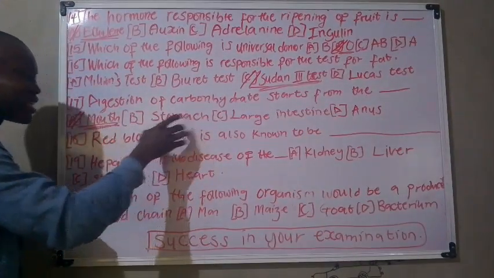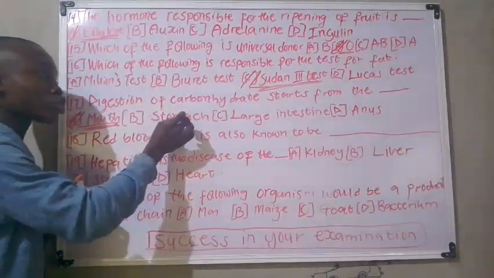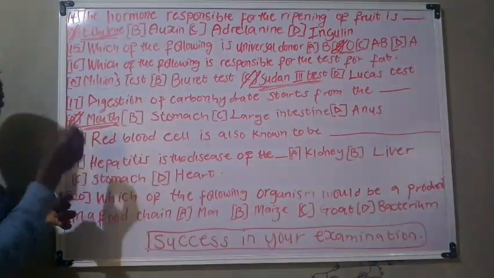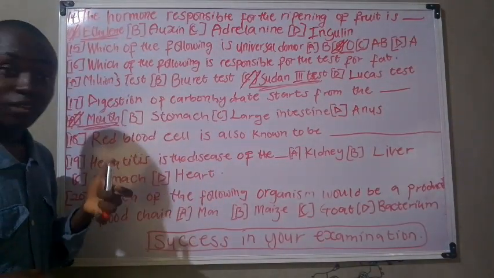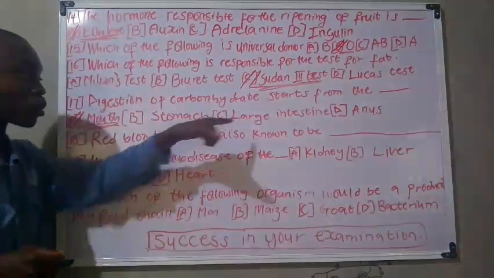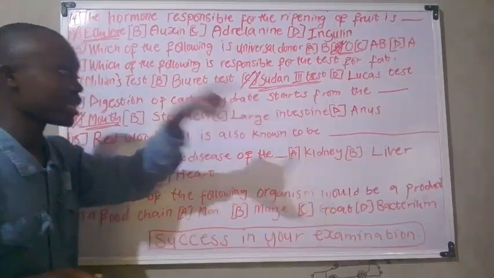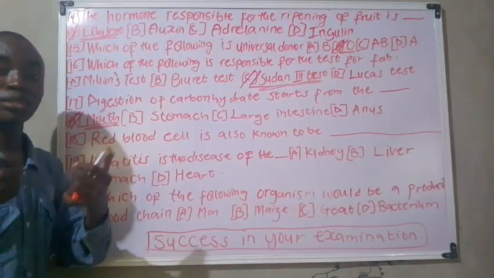Now for option B, the digestion of proteins starts from the stomach. That should be noted. While for option C, the large intestine, this is where the absorption of nutrients occurs.